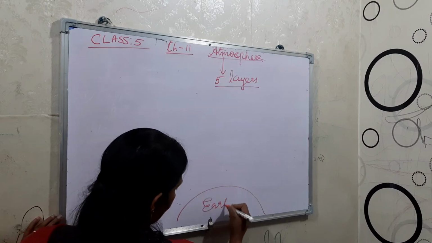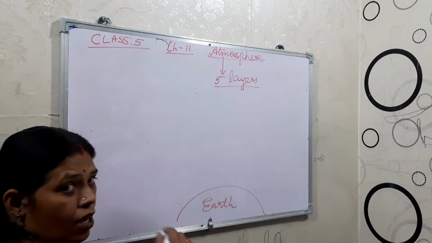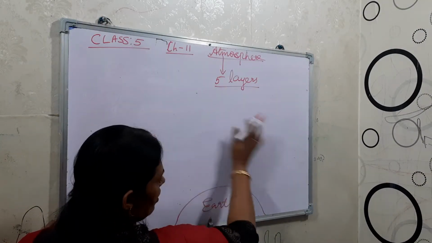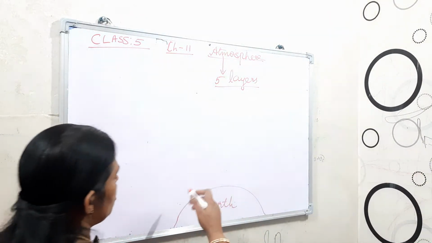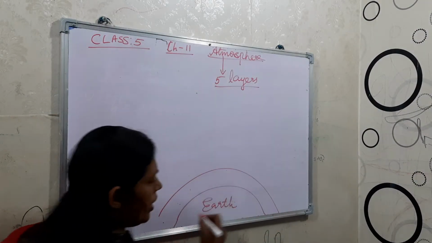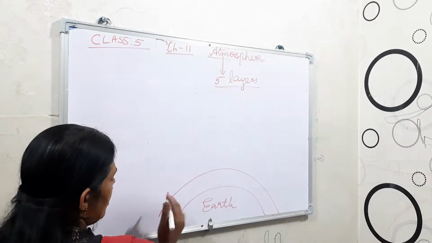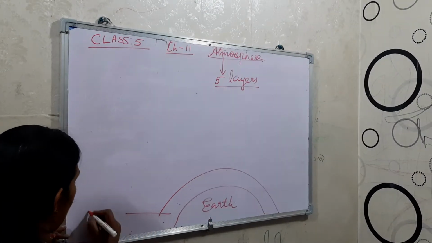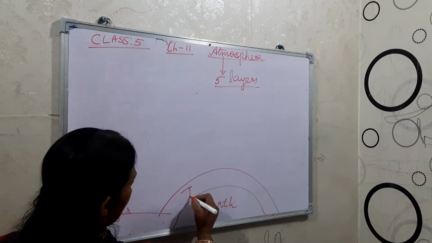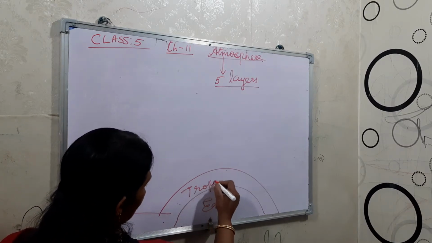So from here up to here, this is the atmosphere. Here the first layer, near the earth's surface, is the troposphere.